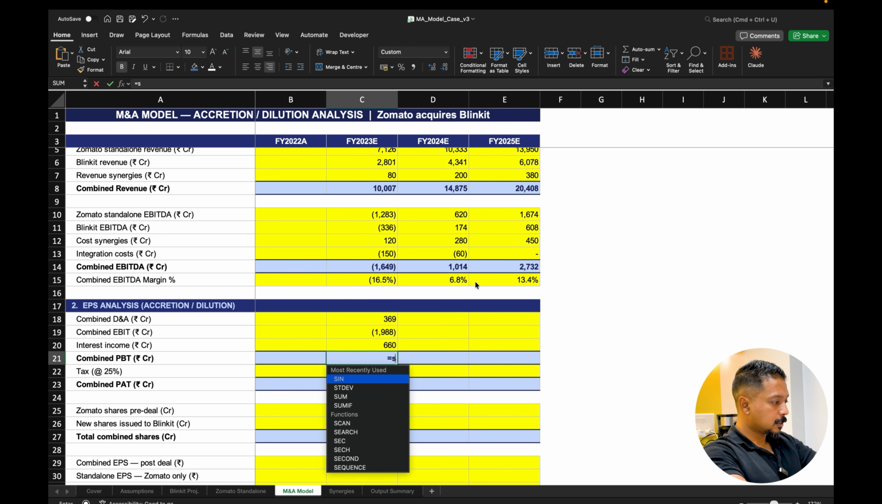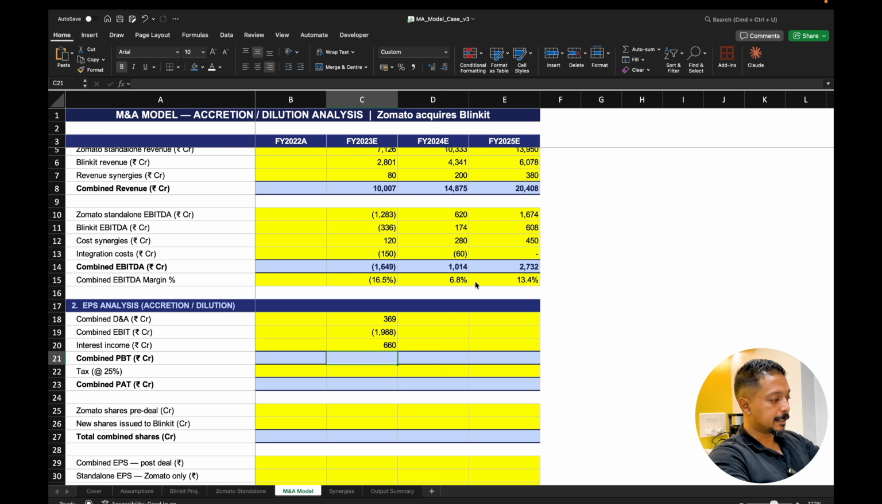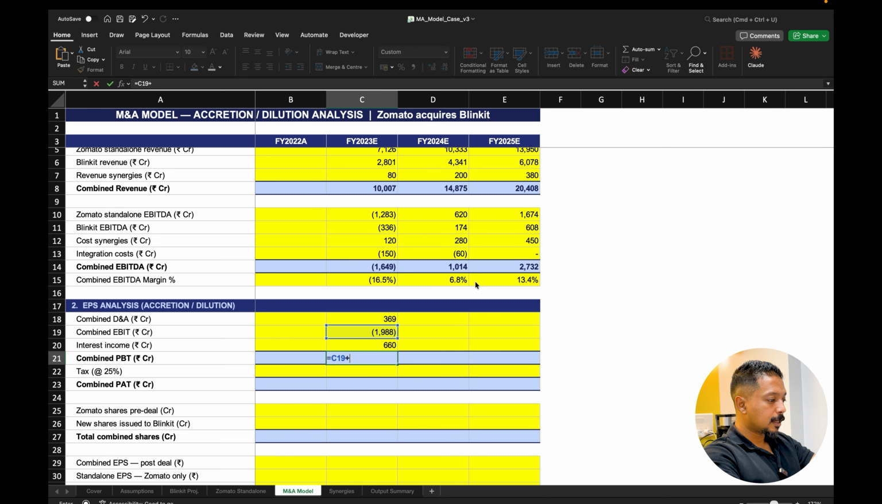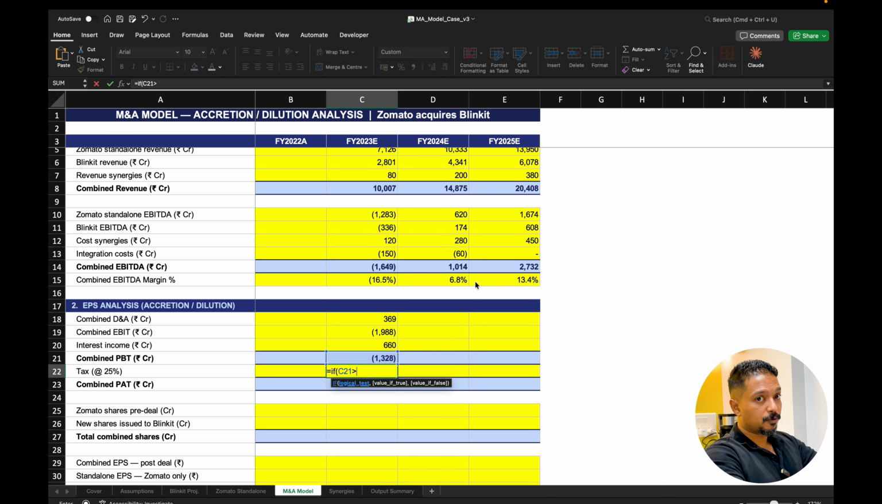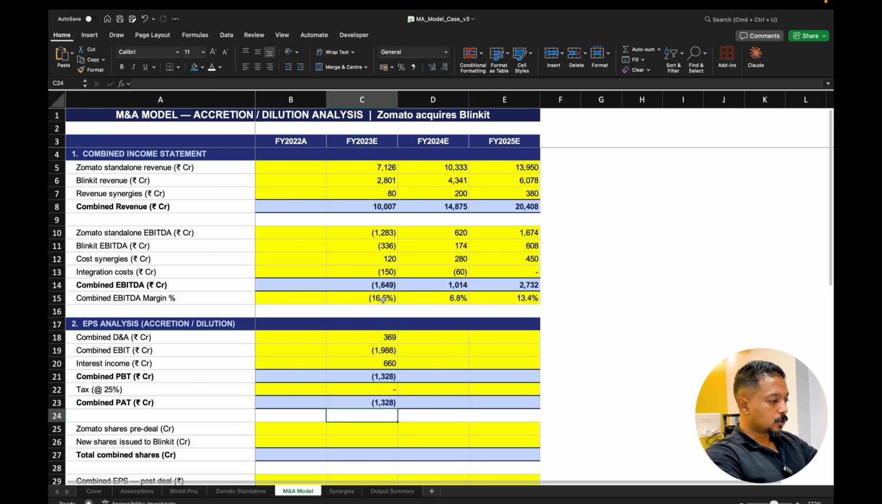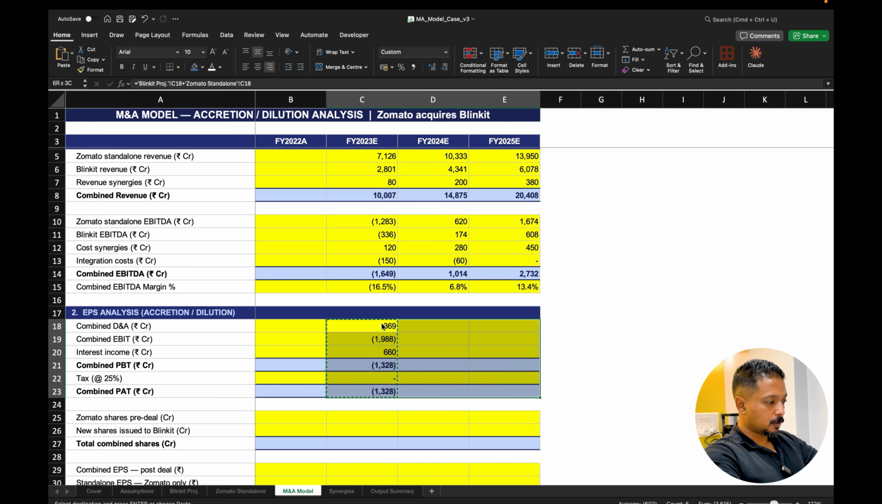So this is going to give us the final combined PBT, right? So if you had an EBITDA of 1649 and then you deduct the depreciation further, that gives you a combined EBIT of 1988. And if you add this, then you have a combined PBT, which gives you 1328. And the formula remains same. If the profit before tax is greater than 0, then we calculate tax. Else we don't calculate tax. We're going to keep it at 25%. And that's going to give us the combined PAT of 1328, right? So let's again copy this all and paste it towards the right.